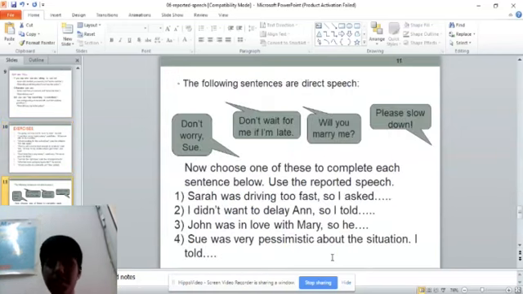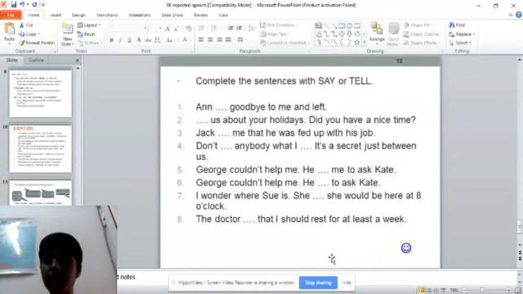And these are the questions. In this case, you should write what is given. It's like an optional question. You can write the one which is given above. You should put it down in these sentences. And the next is where do you say or tell. I have already told you that tell is used for two persons and say is used for one person.